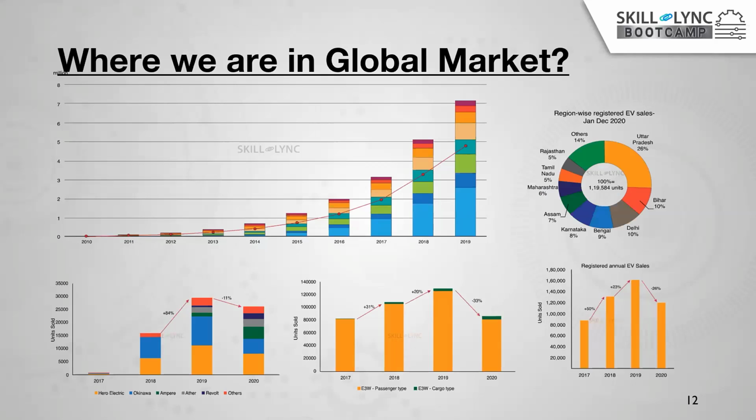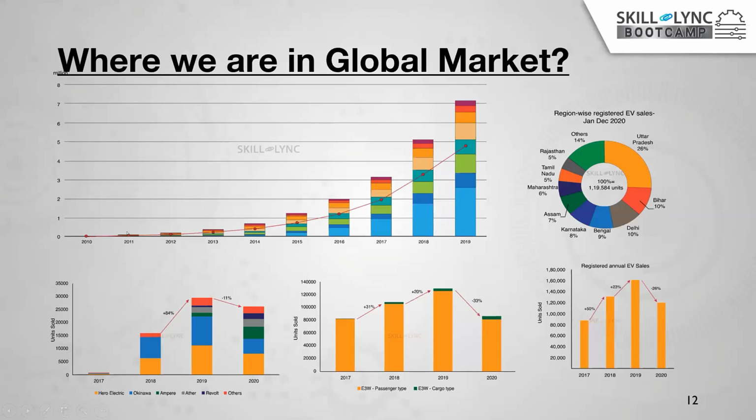So where are we in the global market of electric vehicles? From 2010 to 2019, if you compare worldwide, the different colors indicate the different types of vehicles: plug-in hybrid vehicles and pure battery electric vehicles, right? So this is from 2010, and nearly only 10,000 or 5,000 vehicles were being produced globally.